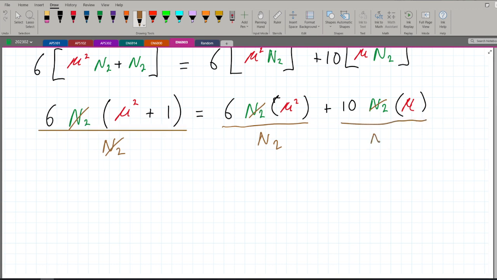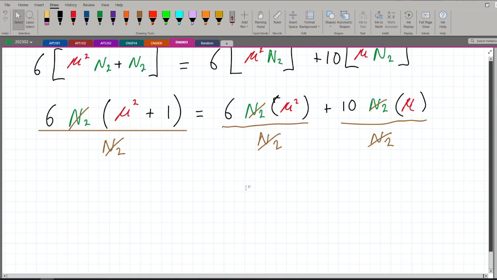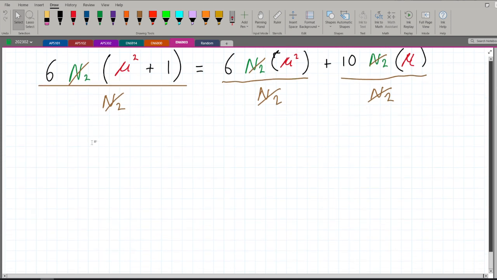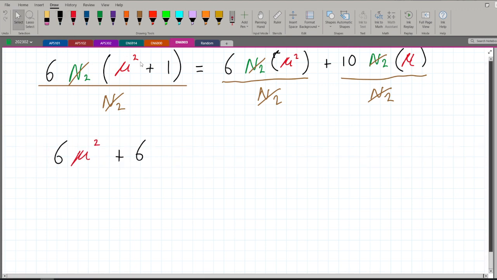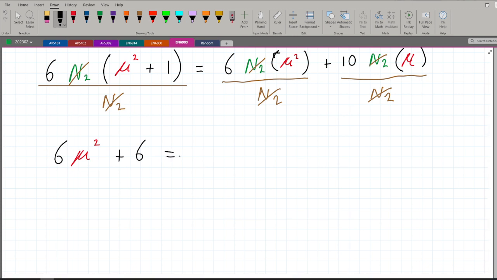It's the same meaning. So they're all cancelling out. What we will remain with is 6 mu squared plus 6, if I just distribute the 6 inside, is equal to 6 mu squared plus 10 mu.